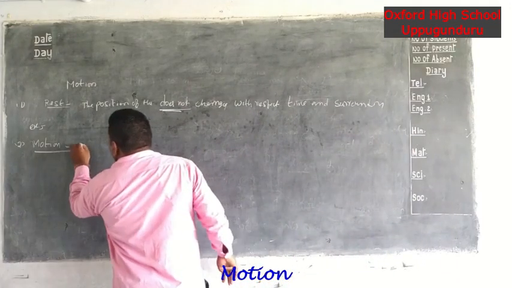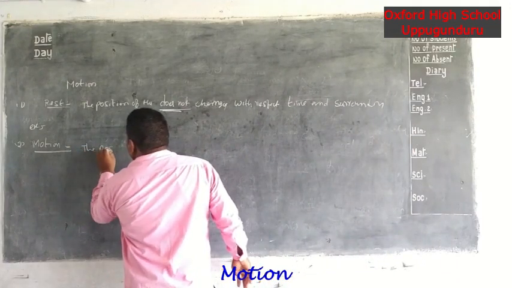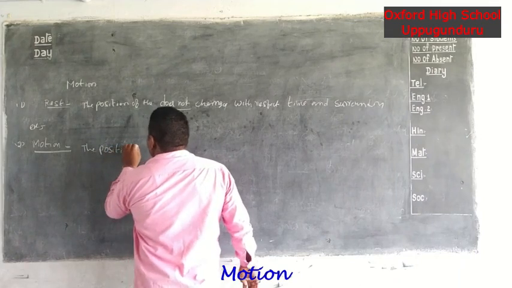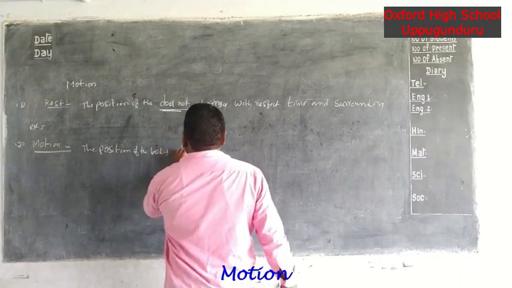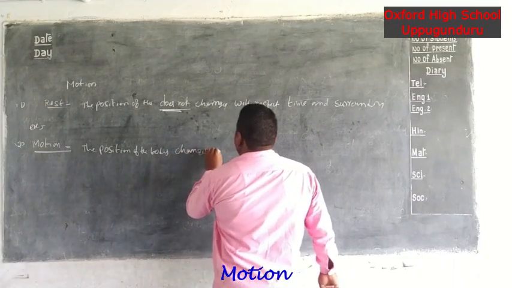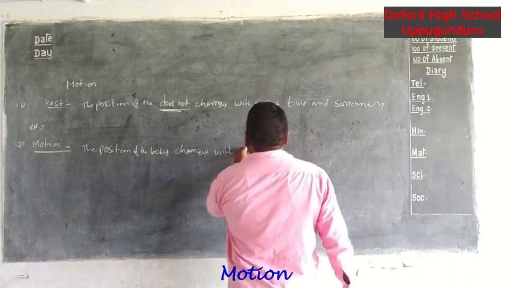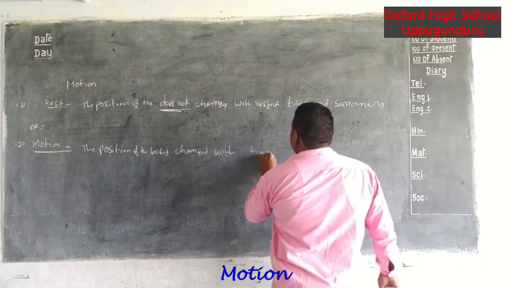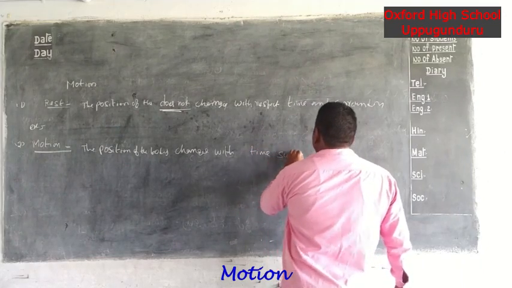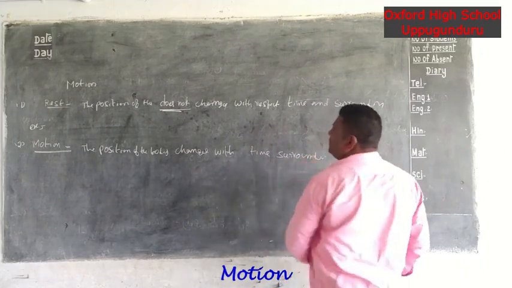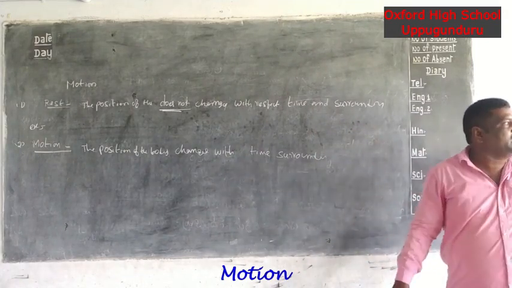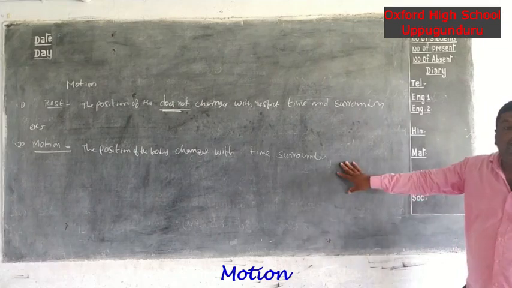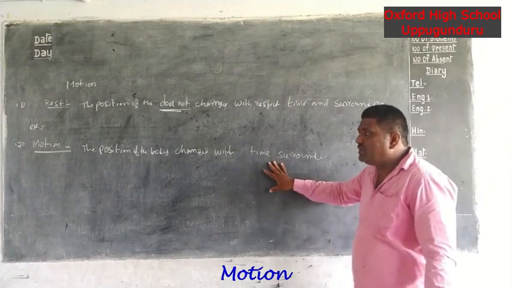The position of the body changes with respect to time and surroundings. It is called motion. Examples: a moving bus, a moving car. These are the examples of motion.